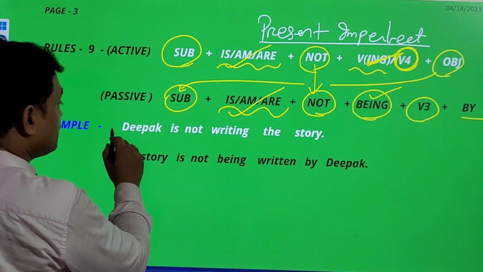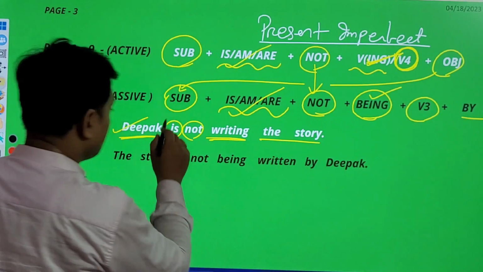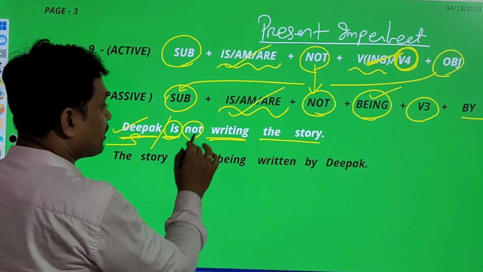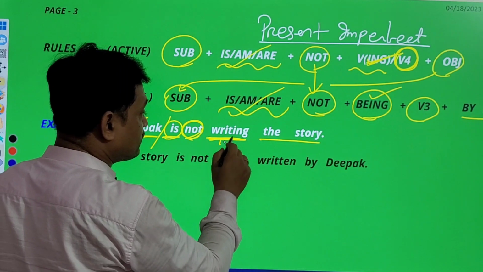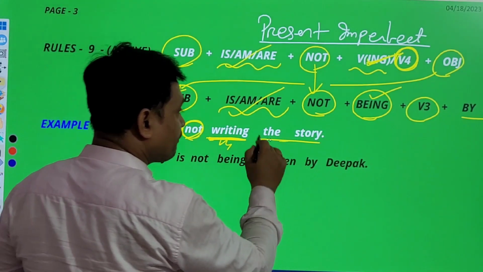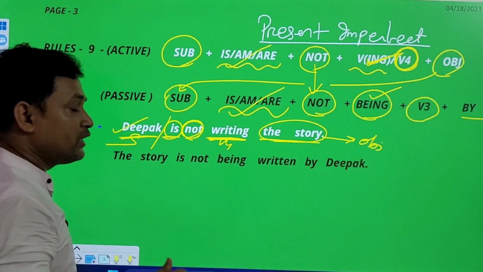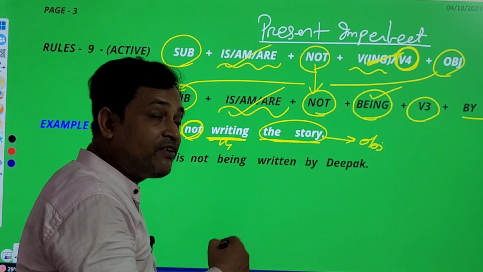So the question is here, Deepak is not writing the story. Deepak is subject, is for verb, is am or are, then not, which is called adverb, then writing, that means V4, verb with ing, then the story is called what? Object. Okay. So what will be in passive form?